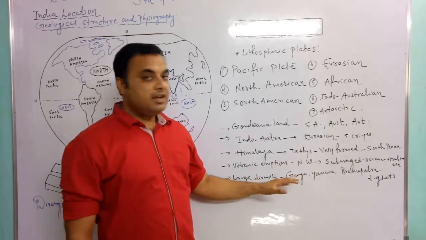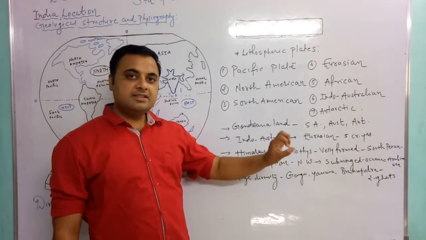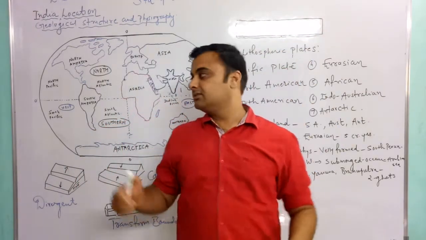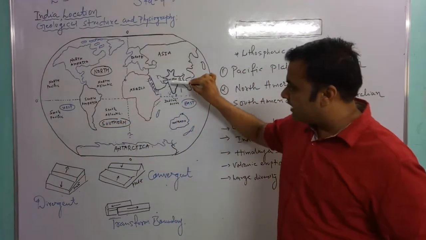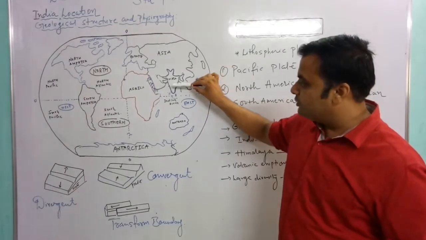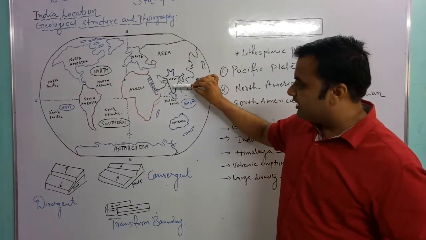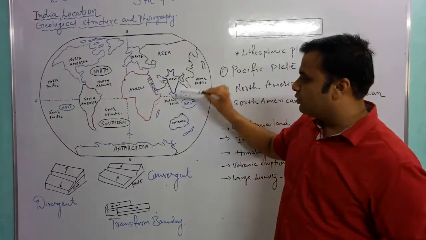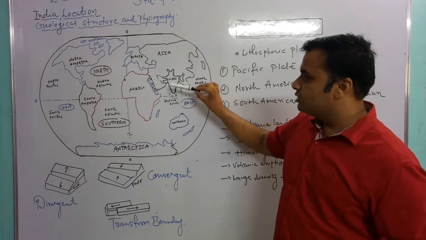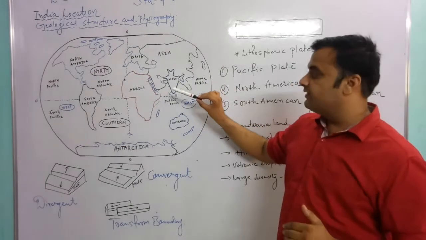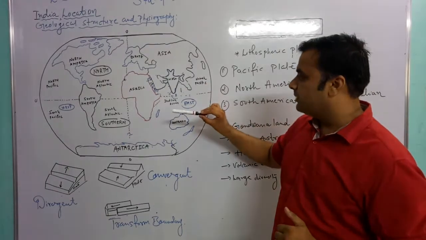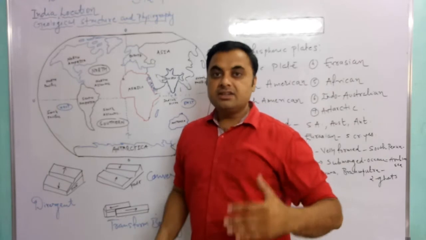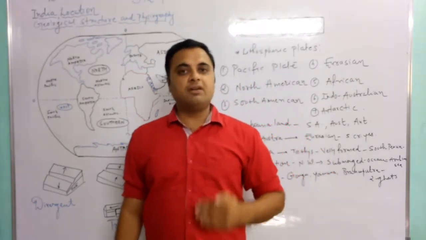Thus, the Indian physiography is diversified. In the northern side, the Himalaya mountain range, then after the Himalaya the northern plain, on the south side the peninsular plateaus, the different Malwa plateau, Deccan plateau, the coastal boundary. The Andaman Nicobar and the Lakshadweep islands are also there, the gulfs are also there, Gulf of Kutch, Gulf of Khambat. So we can say that it is a diversified physiography of our country.